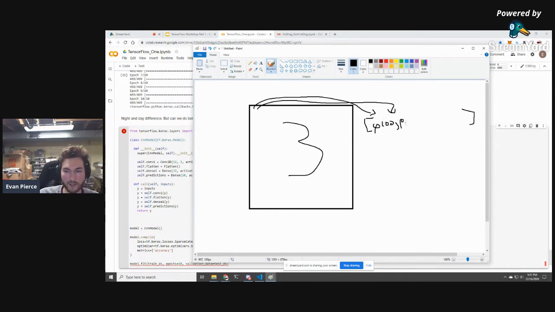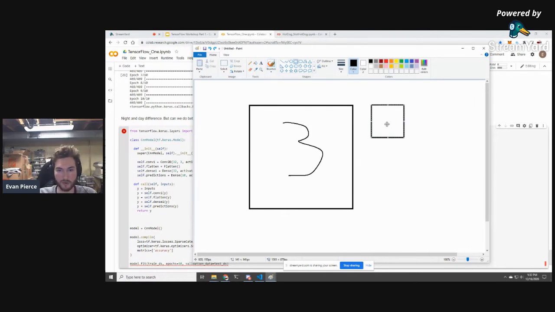But we've actually destroyed a lot of information about this image, because we're destroying all of the information about where the pixels are actually placed relative to each other. So we want some sort of function that respects the configuration of all the pixels. And that's what a convolutional layer does.